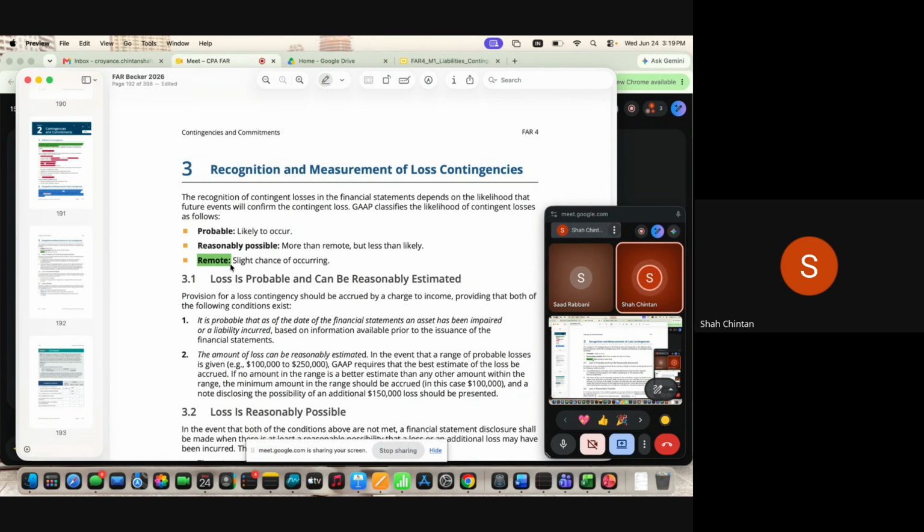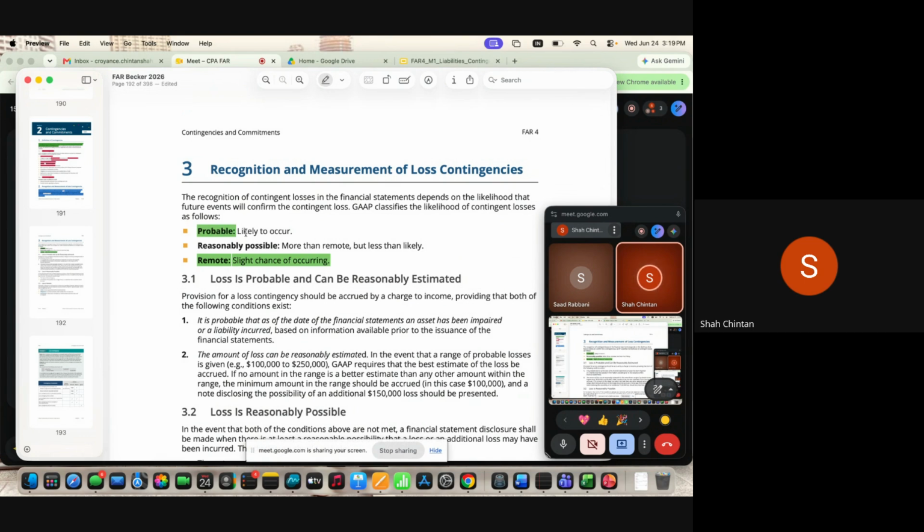There is no underlying data to rely on for the facts of the situation. So, something is very remote or a hypothetical situation. It's a slight chance of occurring. You ignore it; you neither accrue nor disclose anything. Then something is called probable. Probable means it is likely to occur. It is very much certain that this is going to happen.